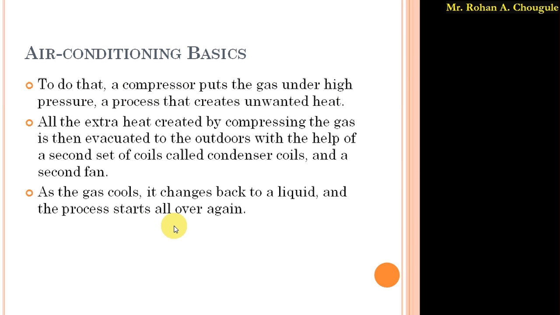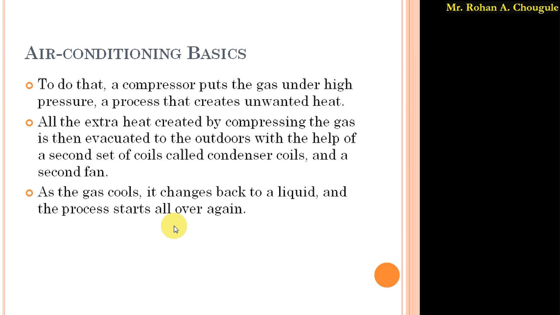To get this hot air out from the air conditioner, the condenser coils along with the fans are used. To remove the unwanted heat, the condenser coils are used along with the fan system.